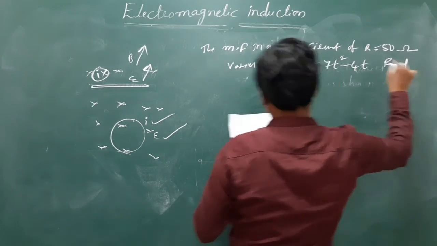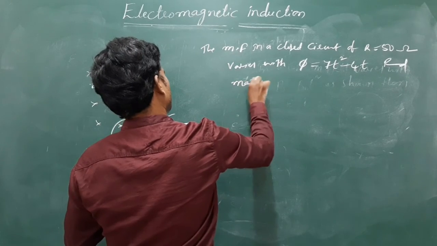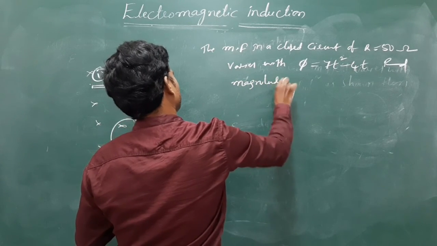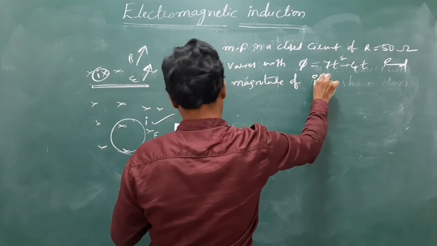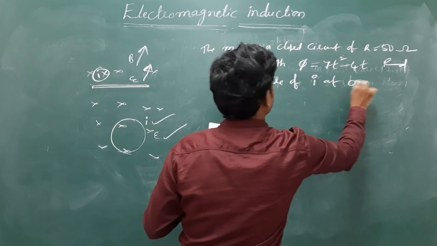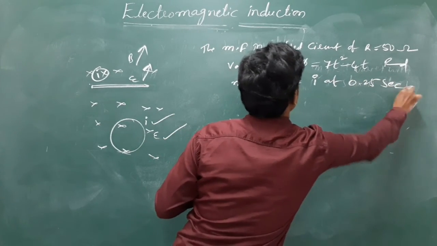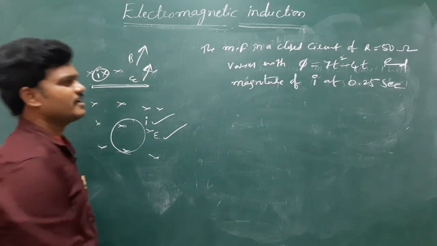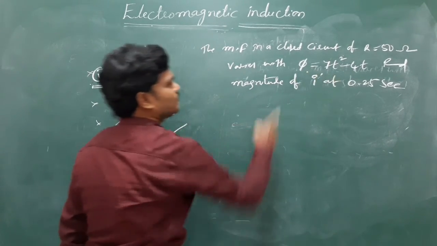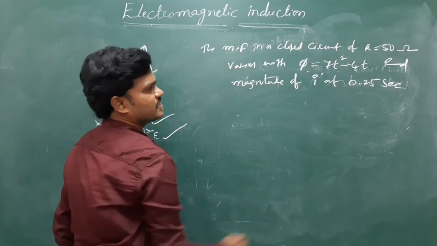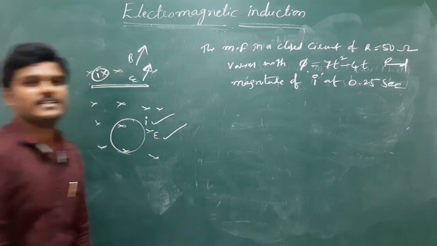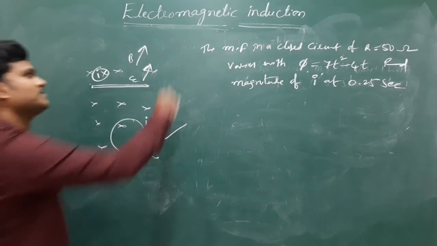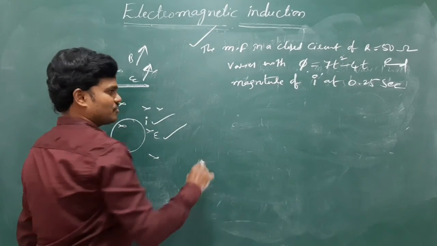Then find the magnitude of induced current at 0.25 seconds. You try this. Induced current, again like the previous problem. Flux is given, and time is mentioned at 0.25 seconds. You try this.